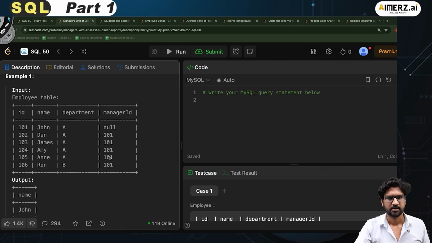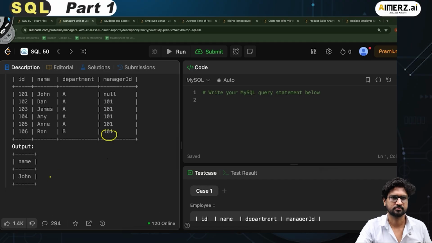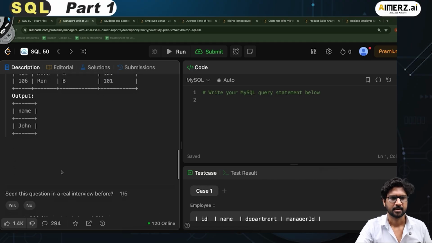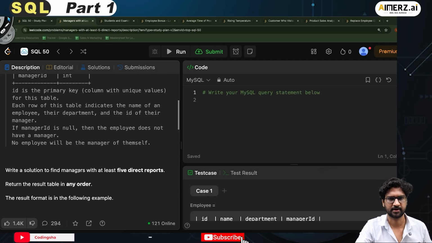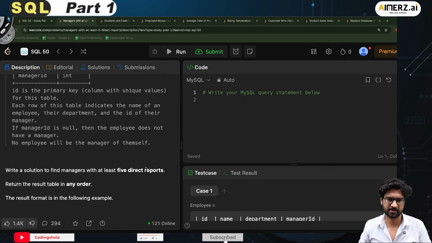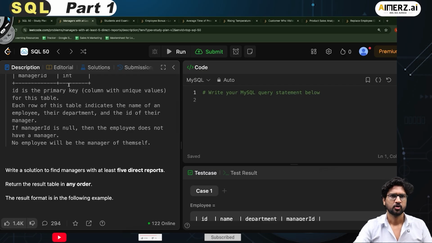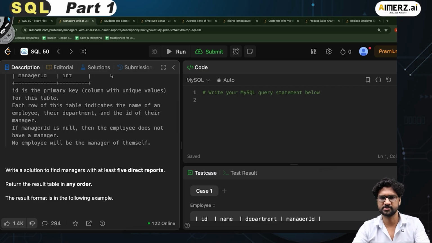For example, if I look here, this manager ID 101 has appeared how many times? 1, 2, 3, 4, 5. It has at least 5 reportees. So I'll answer the output as John, right? So output should only have the name of the person who has at least 5 direct reportees. This is a hard constant that has been put here. Cool, so now let's try to write the code for this.